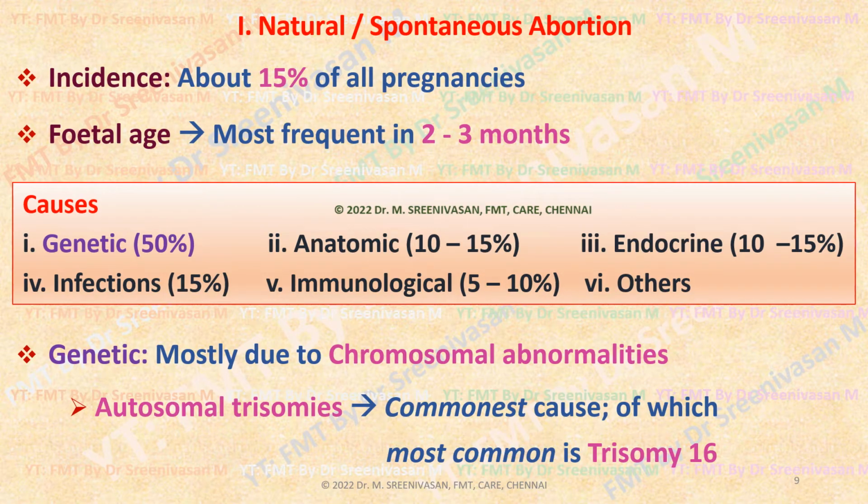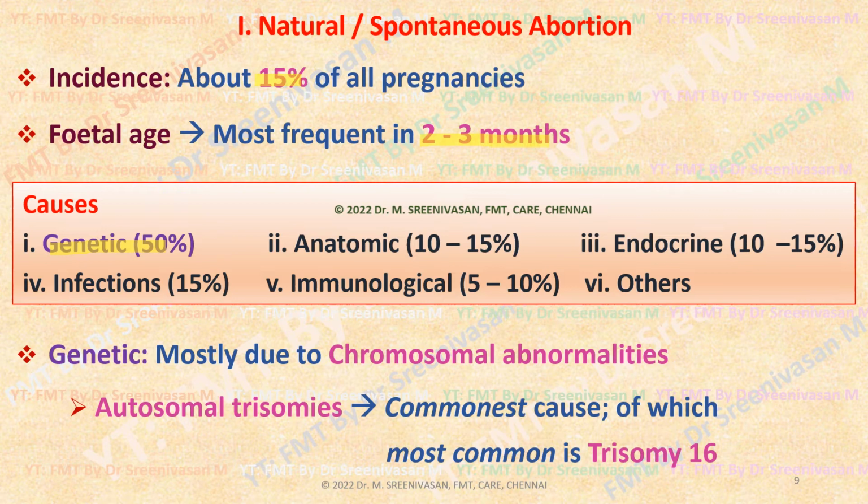Now coming to natural or spontaneous abortion. Natural or spontaneous abortion is about 15% of all pregnancies, and that too occurs especially in the first trimester, mainly the 2nd or 3rd month. That is the most common vulnerable period in a pregnant woman. There are various causes for spontaneous abortion. Genetic causes are the most common, constituting 50% of natural abortions.